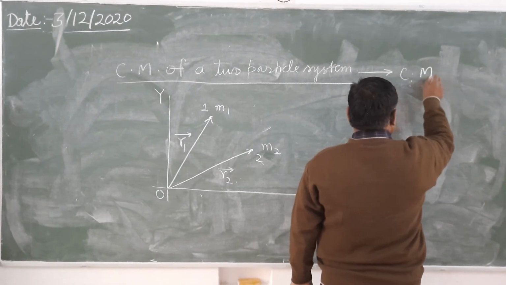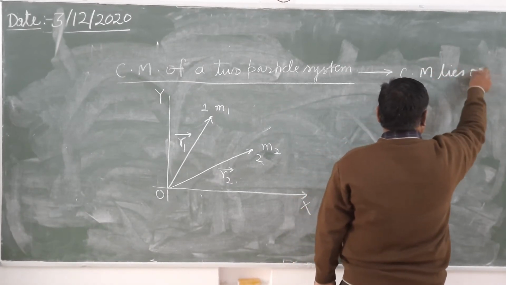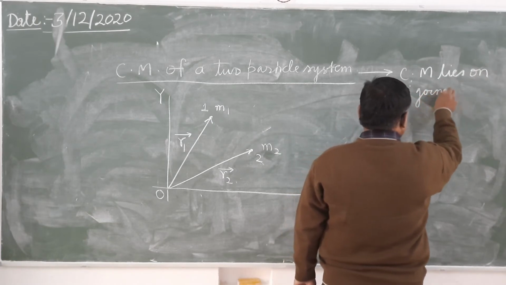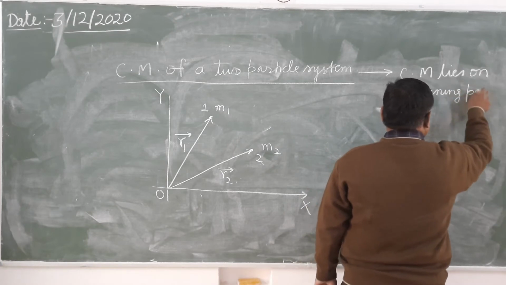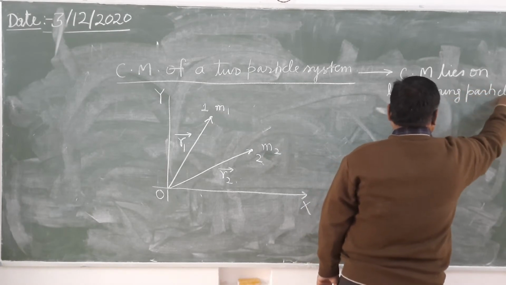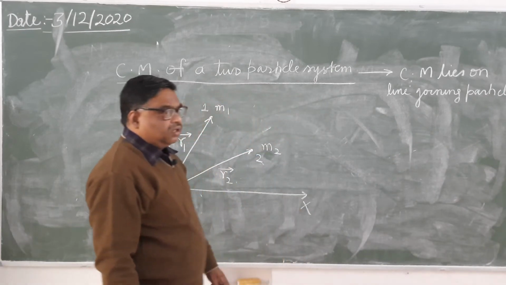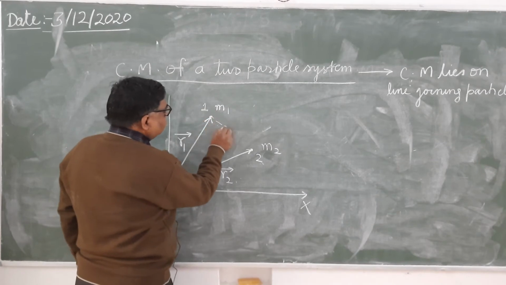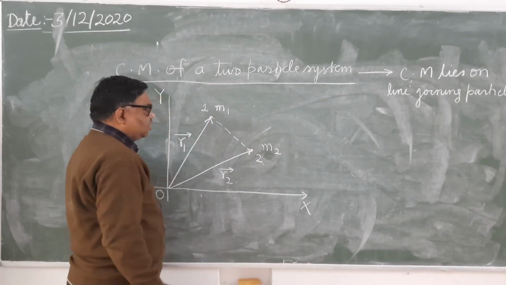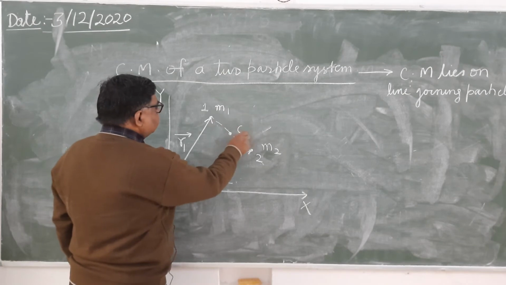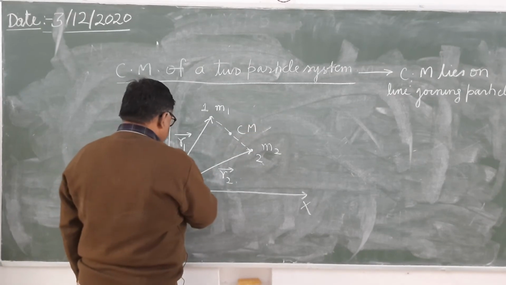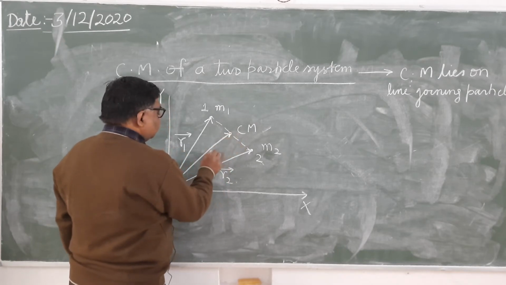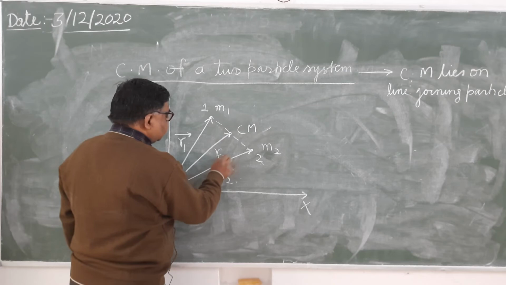CM lies on the line joining the particles. Here in this case, CM will be somewhere here on the line joining these. Suppose you have taken this as the center of mass, then this will be the vector R_CM.